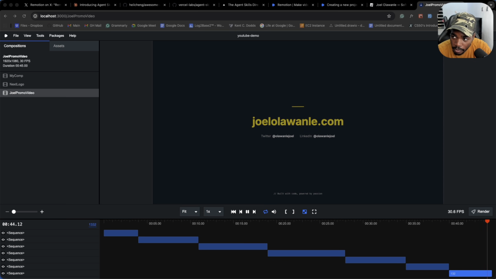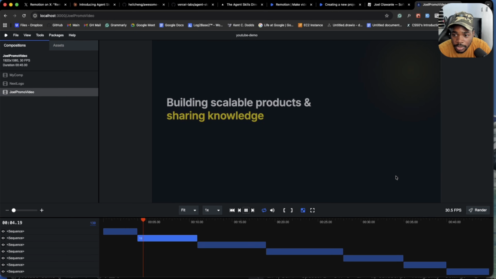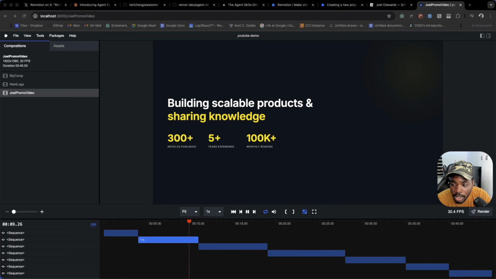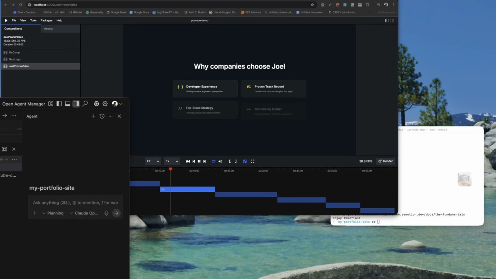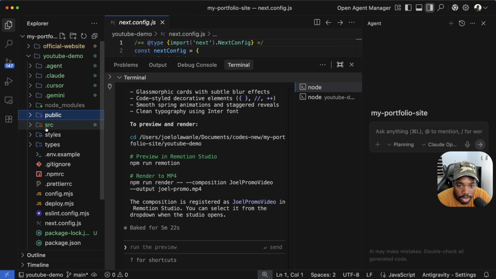So imagine being able to do all of this by just giving AI a prompt, and you can really refine your idea. You can add a sound. If you download a sound, you can just add it to the public folder. You can just prompt it that you have a sound in the public folder. Same for images, same for GIFs and all of those things, and it lets you create something really nice. You can even add mouse effects. You can add outros, transitions, and all of these effects just by prompting.